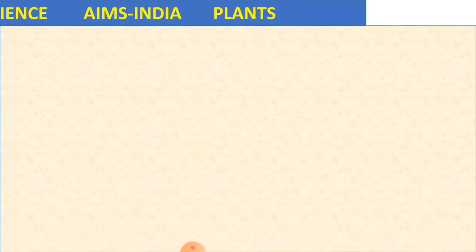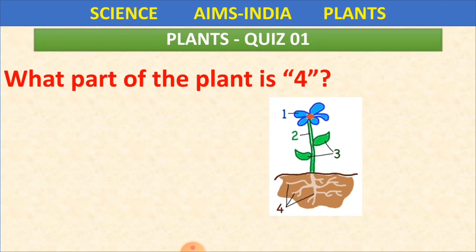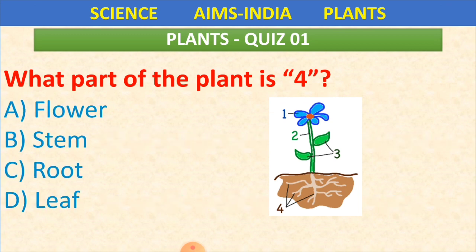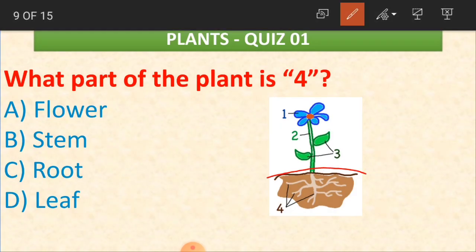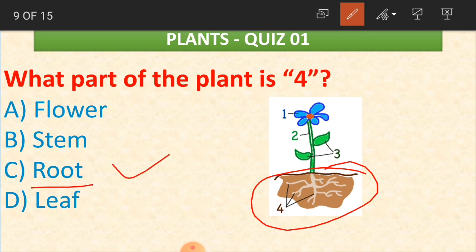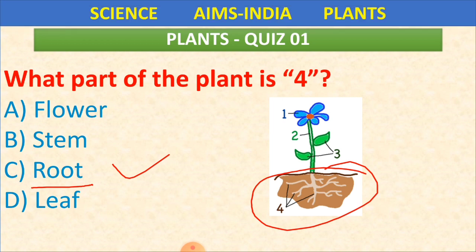Now the other one. What part of the plant is 4? So you have to identify this part. What is it? Is it a flower, stem, root or leaf? Observe here children, it is under the ground, and with the help of this the plant is able to stand straight above the ground. So this part is called root. Root is the correct answer. Yes.